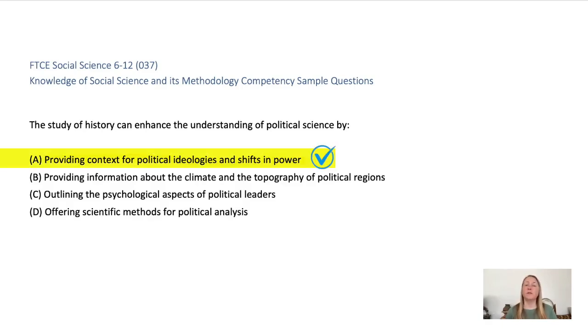Providing context for political ideologies and shifts in power. Studying history can provide context for political ideologies and power dynamics, which would be beneficial when studying political science. Historical context is important for understanding current political landscapes, predicting future trends, and demonstrating the consequences of various political actions.